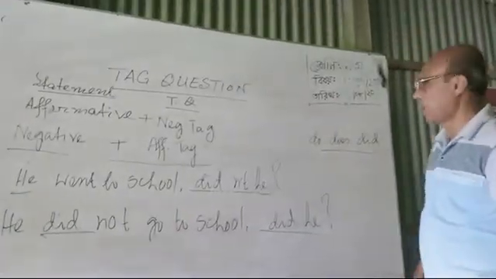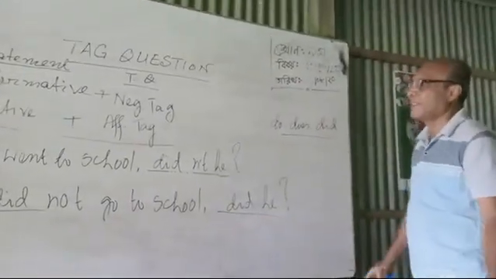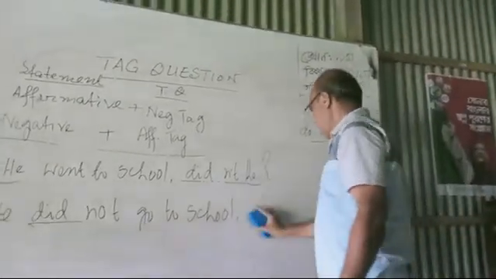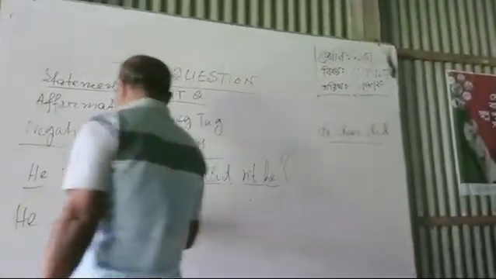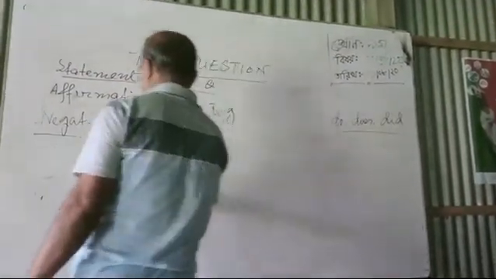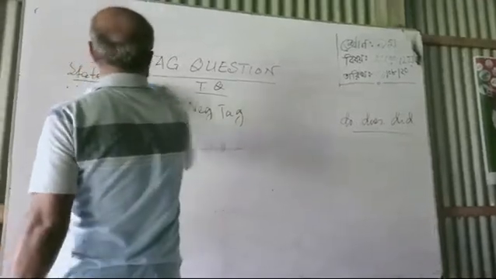So I think you can guess how to add a tag question. It is not so hard. Now I am going to discuss some rules like this.